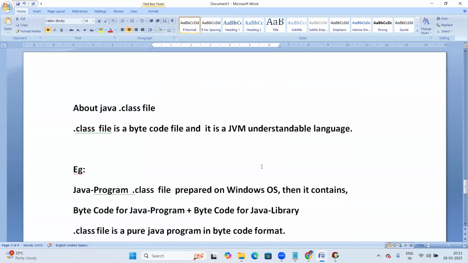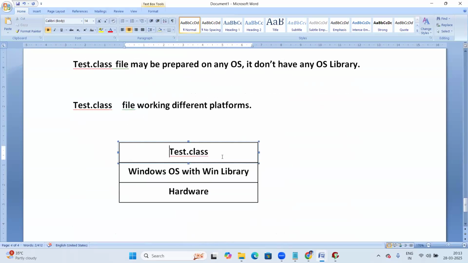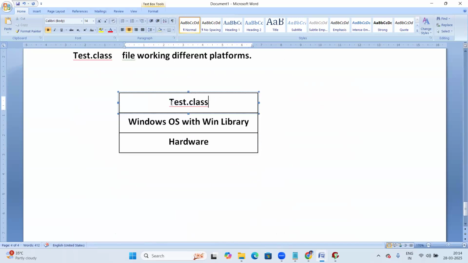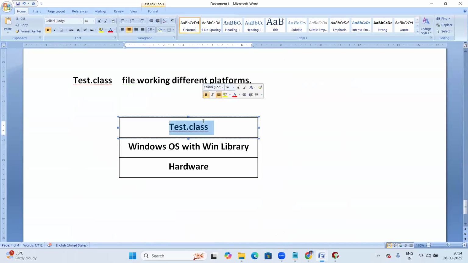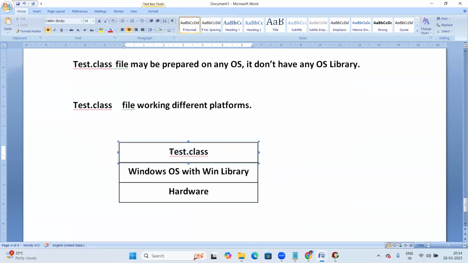But when it comes to the dot class file, the dot class file is not linked. So when I try to execute the dot class, it won't run. It has to link. Now this Test.class file is free from the OS library. It doesn't have any link, but it has to link. Who will link it? The Test.class file doesn't have any OS library, but it has to link, otherwise it cannot execute.